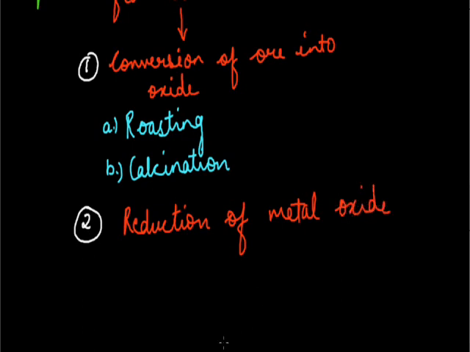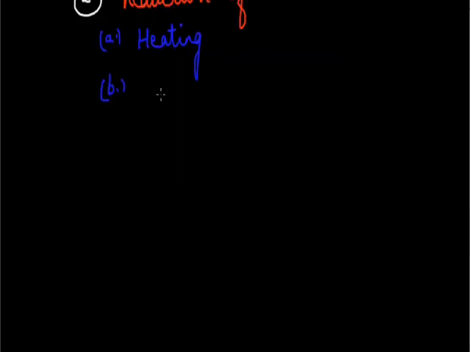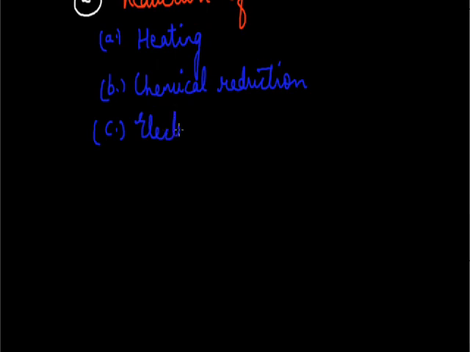We can do reduction by various ways. The steps which we can take for reduction are, first is just by heating. Suppose the oxide is decomposed into metal and giving oxygen on just heating, then we can do that. Or by chemical reduction, by electrolytic reduction.